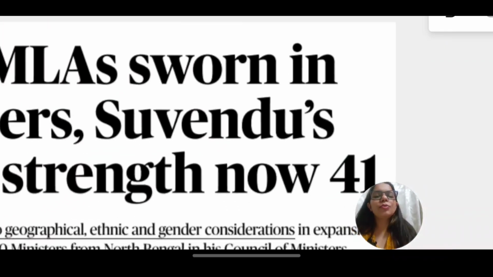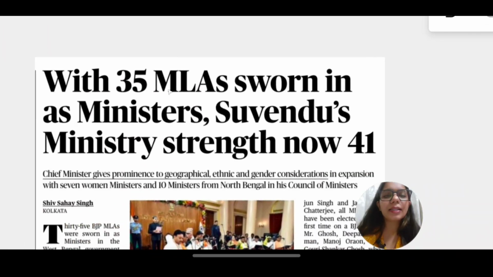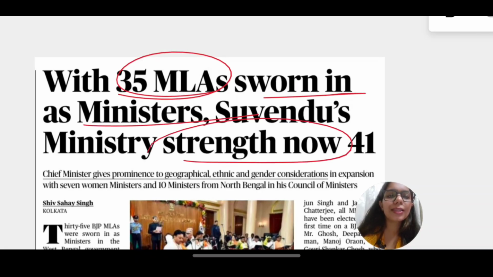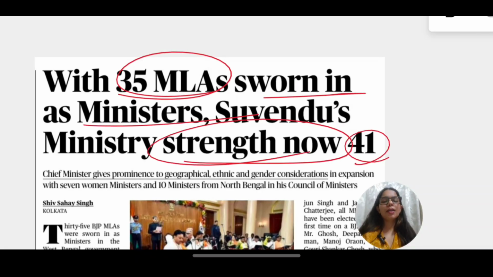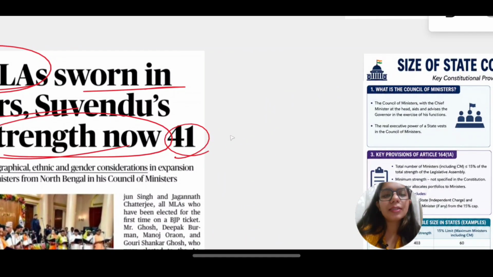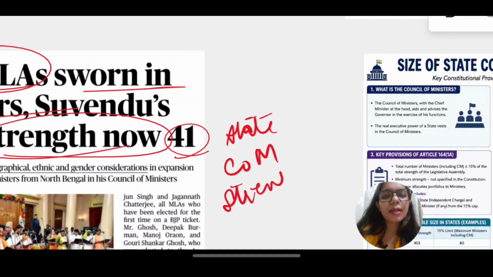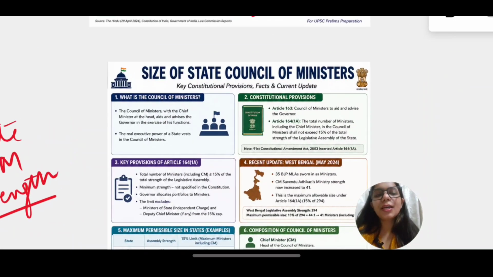Now let us jump to the fourth important topic of the day, that is 35 MLAs sworn in as ministers, strength has become 41. Now again, this is not important. What is important is the State Council of Minister strength and the constitutional provisions related to it, which are usually asked in prelims.